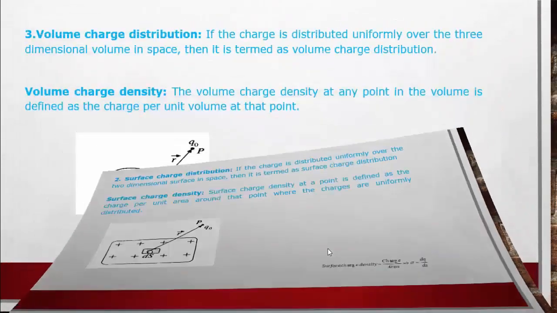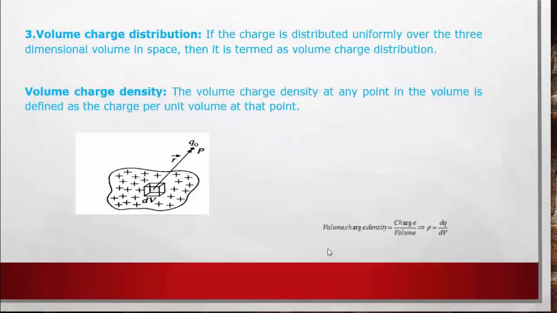The third point is volume charge distribution. In this case, the charge is distributed uniformly over a three-dimensional volume. In this diagram, this is the volume. The SI unit of volume is meter cube, and the change in that volume is dV. The charge is distributed uniformly throughout this three-dimensional volume in space, and then it is termed a volume distribution.